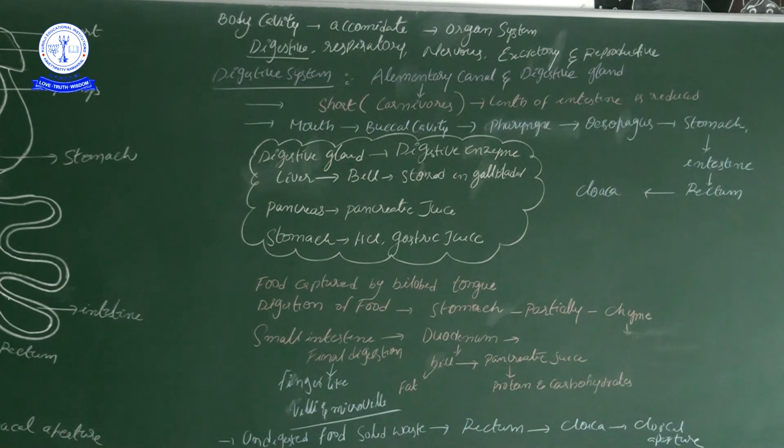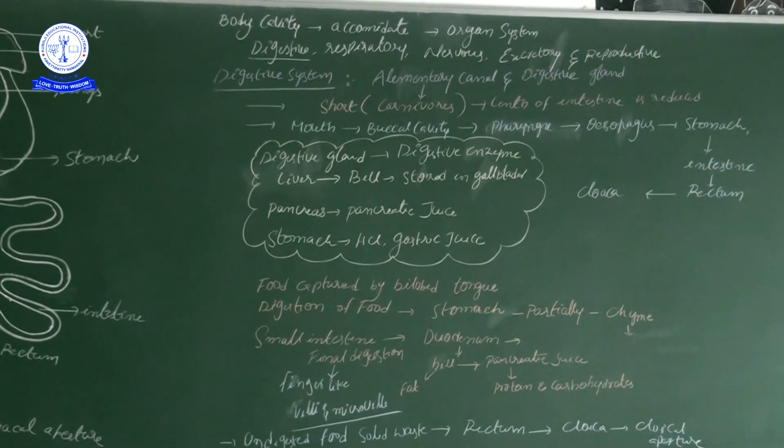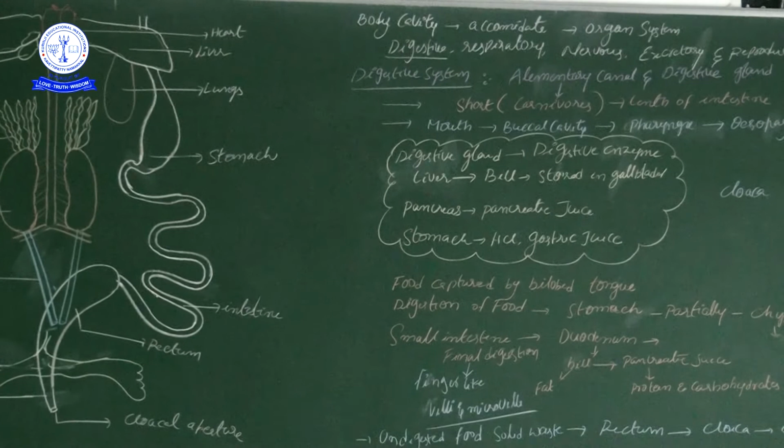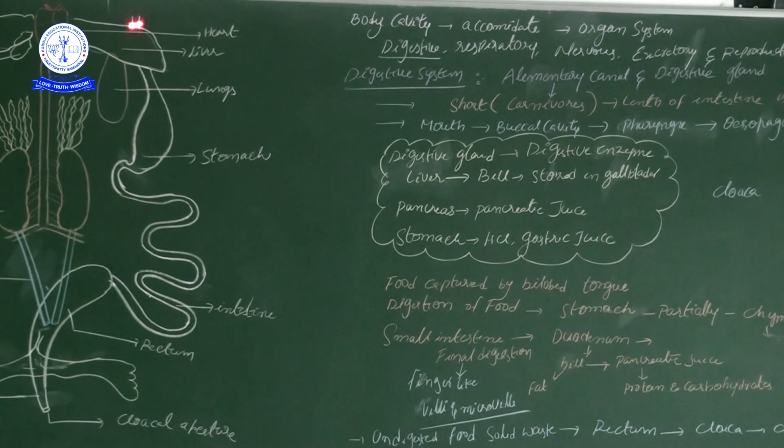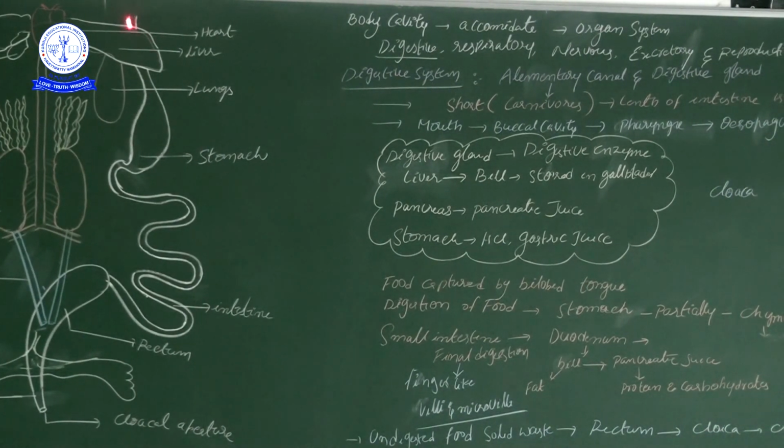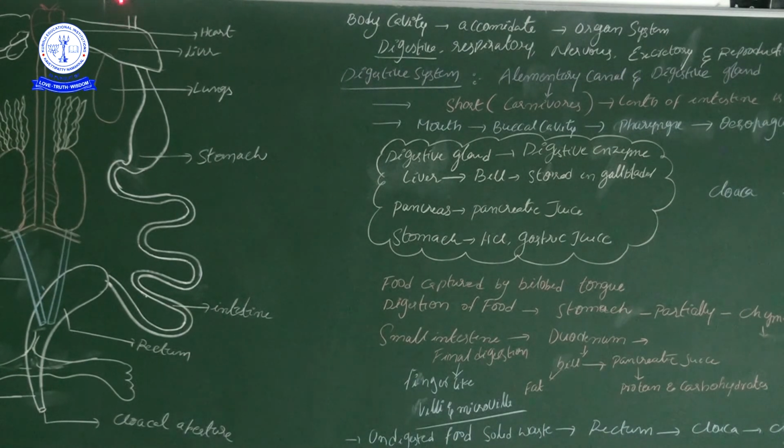Now in the diagrammatic explanation, see here. This is the esophagus. Here I did not mention, stop. Before the esophagus is the buccal cavity, before that the mouth. The esophagus leads to the stomach, and the stomach leads to the small intestine.